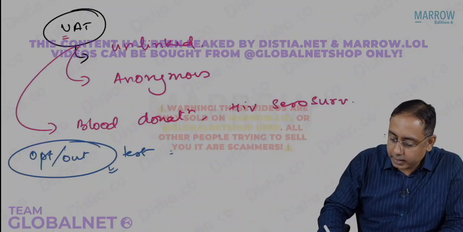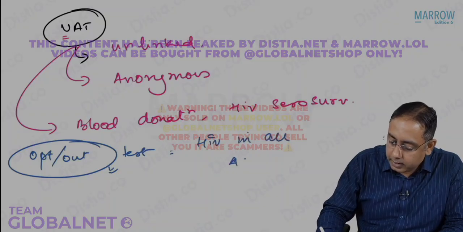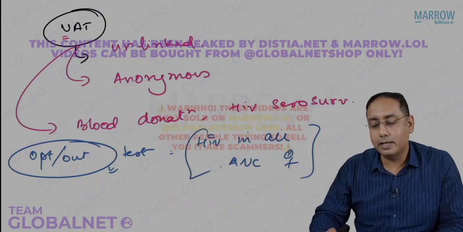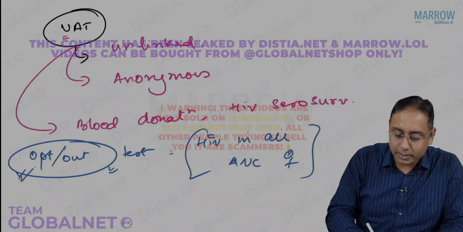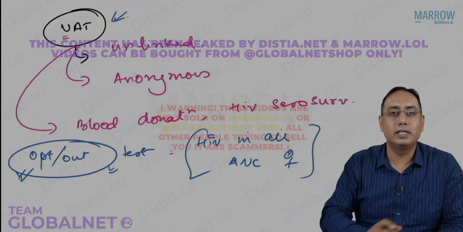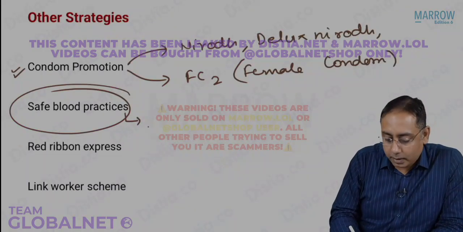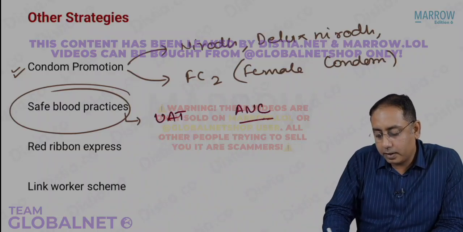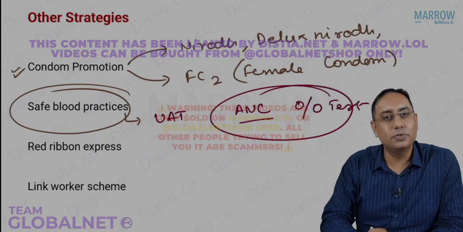It is for checking for HIV in all ANC females. Please note, this is not the serosurveillance we are talking about. As an ANC care package, we are testing for HIV using the opt-out testing technique. Otherwise, unlinked anonymous testing is used for surveillance anywhere, everywhere in the world. So that was for your safe blood practices, use of the unlinked anonymous testing, and you already remember that for ANC we use opt-out testing. Opt-out testing is used for ANC.